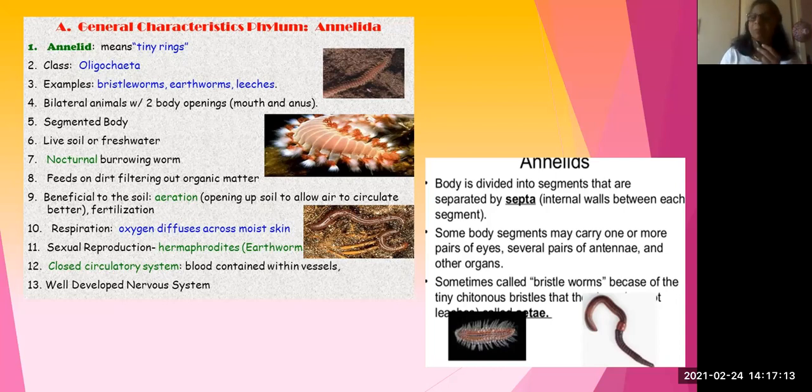It is a very important point. Annelids have a hydroskeletal body. Normally, invertebrates have an exoskeleton body. Vertebrates have an endoskeleton body. So these are the main important features of annelids.